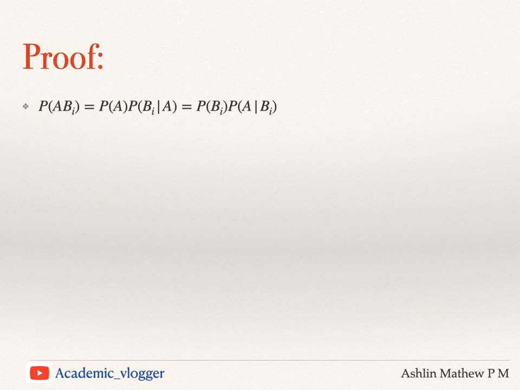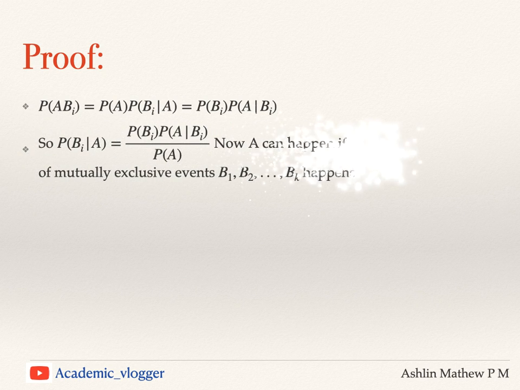So that intersection can be written in terms of conditional probability. From the first line we get the probability of Bi given A as the probability of Bi times the probability of A given Bi, divided by the probability of A.